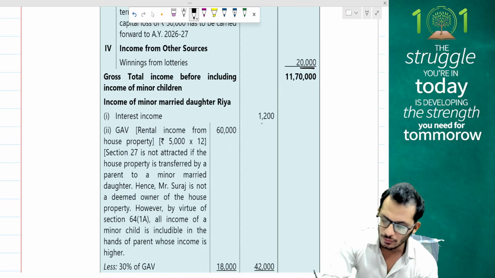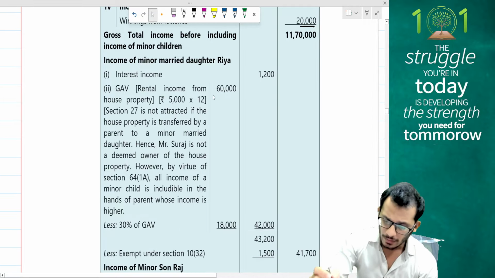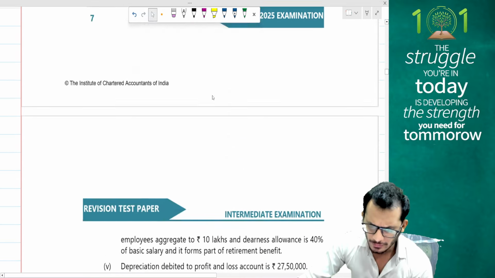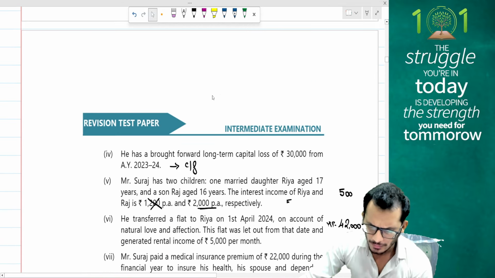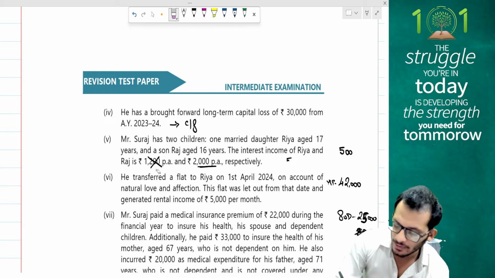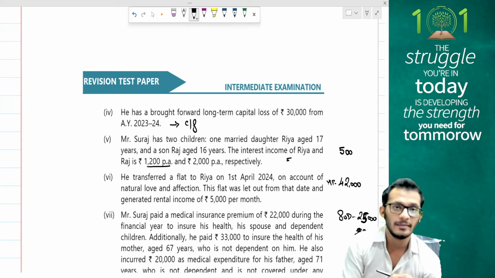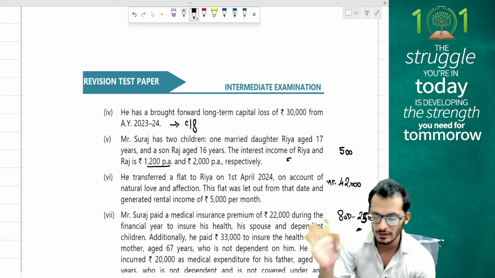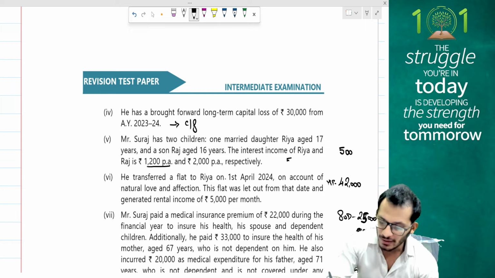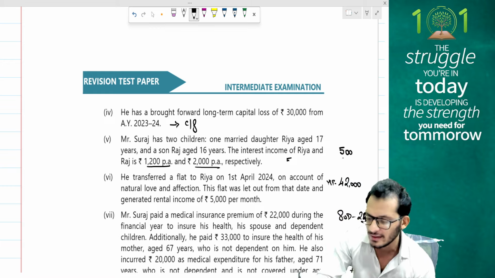Interest income of 1,200 of Riya is getting taxed. Wait, Riya was 1,200? I thought Riya was 2,000. Oh, respectively. I'm so sorry. Okay, I was looking at this in reverse. So interest income of Riya is 1,200. People, if Riya is 1,200, then 1,200 will be taken from here, and the balance exemption will be granted from the other side. Looking at Raj, he is going to be exempted for 1,500, and therefore Suraj will be paying tax on 500 for Raj.